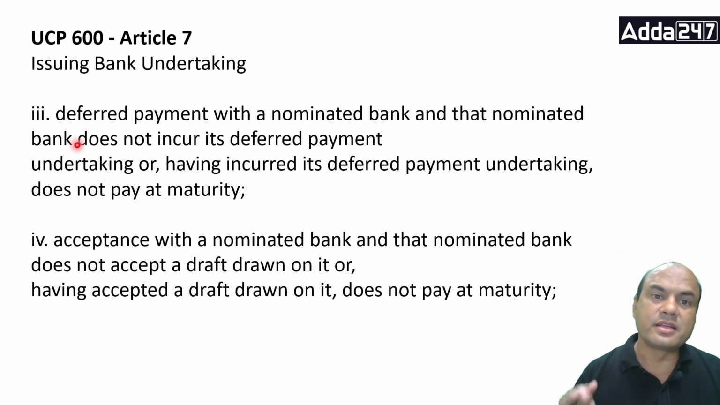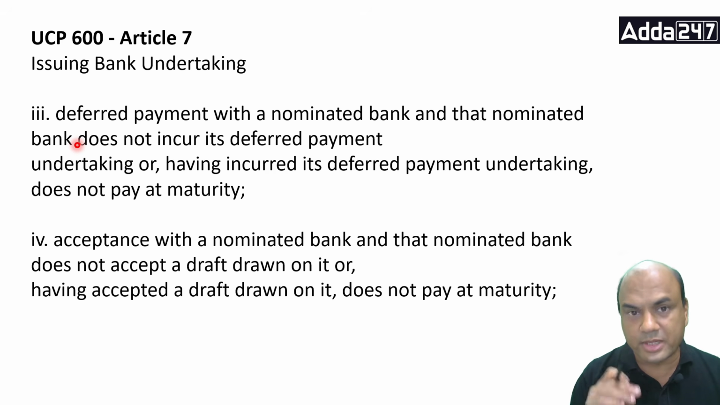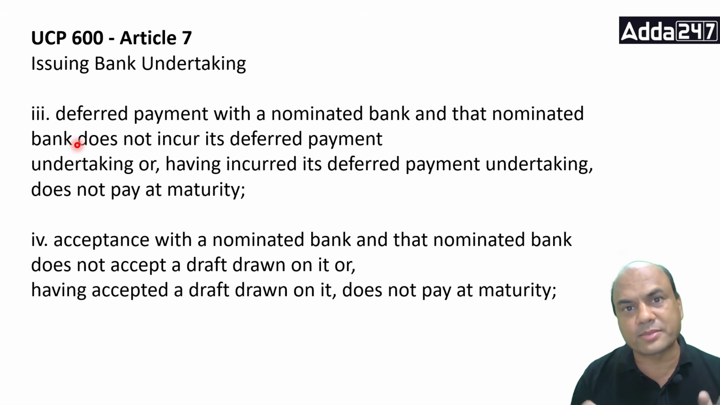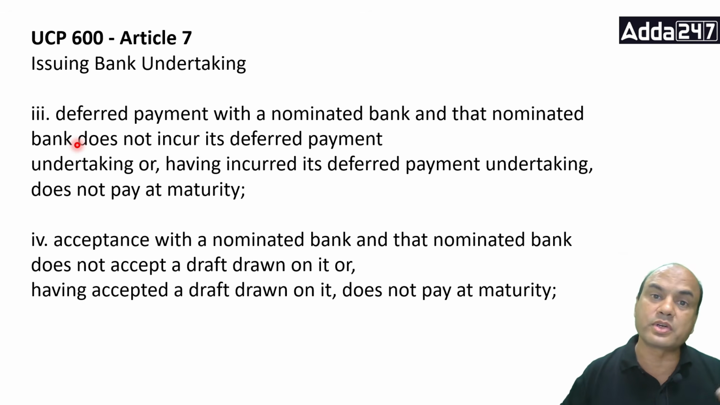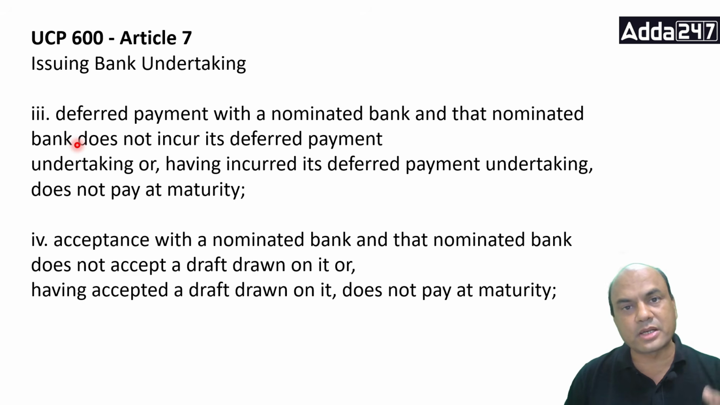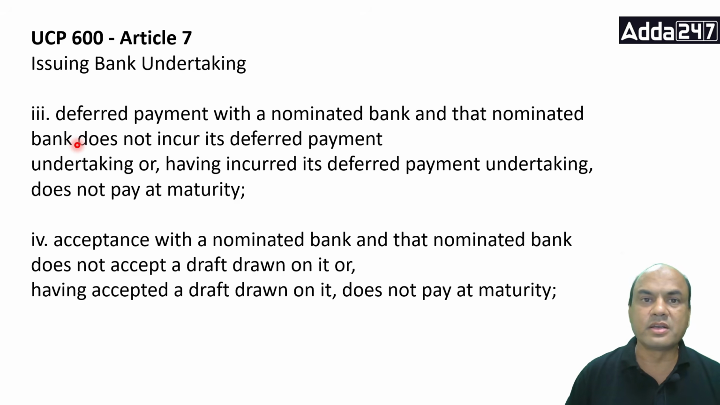Second case is the nominated bank has given you the acceptance: yes, I'll pay you on maturity, but it's not paid. Then what should the beneficiary do? He should go to the issuing bank. See, the nominated bank had given the acceptance for this deferred payment, and now it's not paying. So you pay. It's the responsibility of the issuing bank to pay.